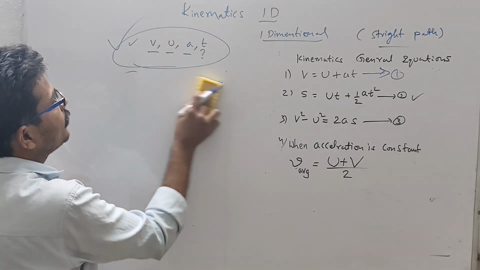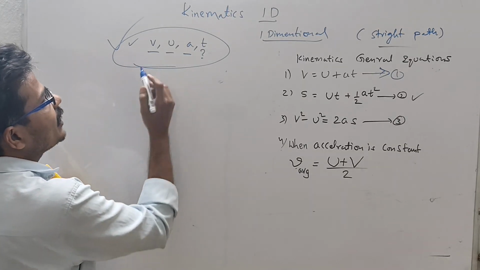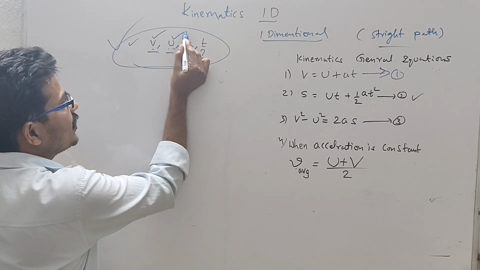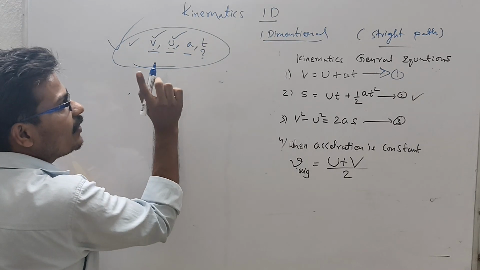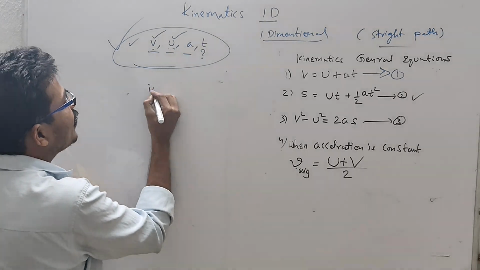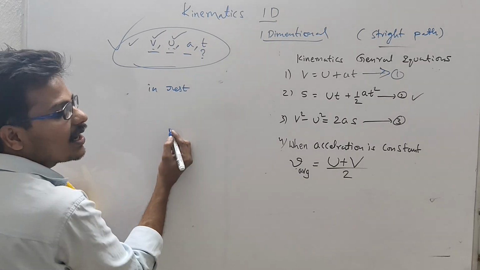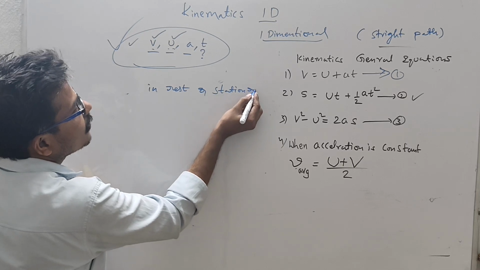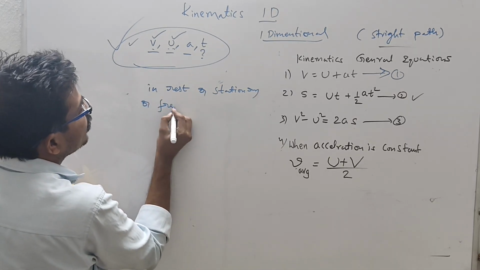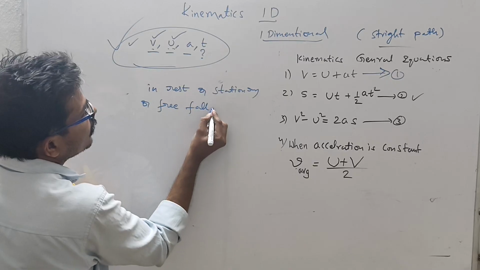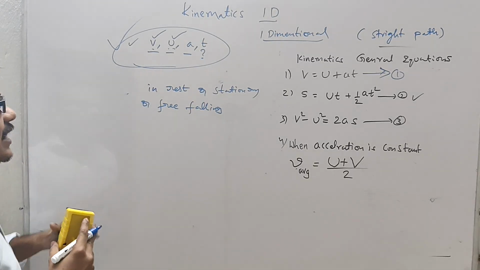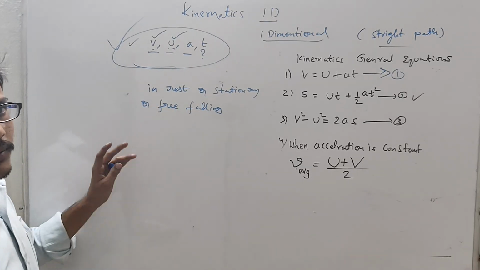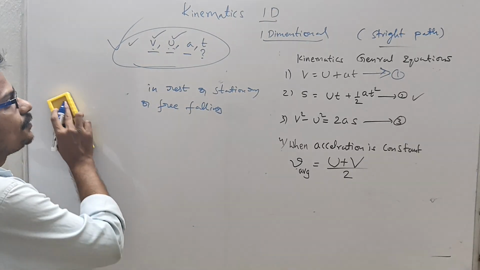And in some cases he will give one of the velocities, either final velocity or initial velocity. Any one he will give. Another one is in rest position, rest or stationary, or free falling. In these cases, one of them will be 0, and another one will exist.